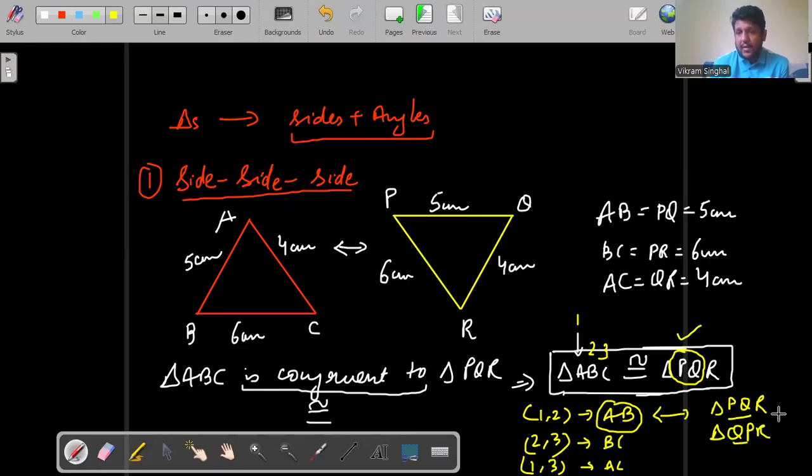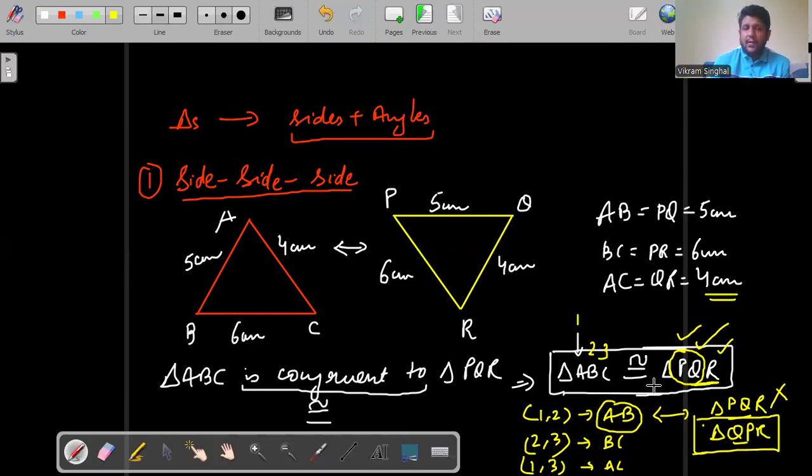So only one of them is correct, and that will be confirmed by the second pair, that is vertex 2 and 3. Vertex 2 and 3 in the first triangle form the side BC, which is of 6 centimeters. While here, if I take triangle PQR, the second and the third, QR is of length 4 centimeters here. So this name probably is the wrong notation, and we write triangle ABC is congruent to triangle QPR and not PQR. So the correct naming would be triangle ABC is congruent to triangle QPR. I hope you got it right.